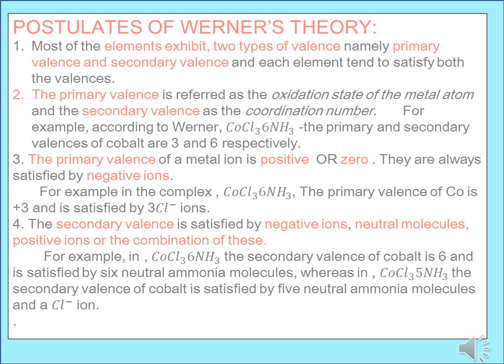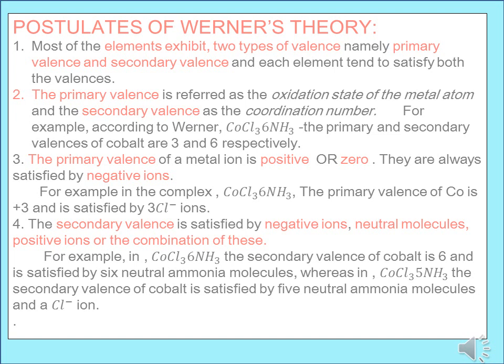Primary valency is referred to as the oxidation state of the metal ion, and the secondary valency is known as the coordination number. For example, if you look at CoCl3·6NH3, the primary valency of cobalt is 3 and the secondary valency is 6. You should know why it's 3 and why the secondary valency is 6.